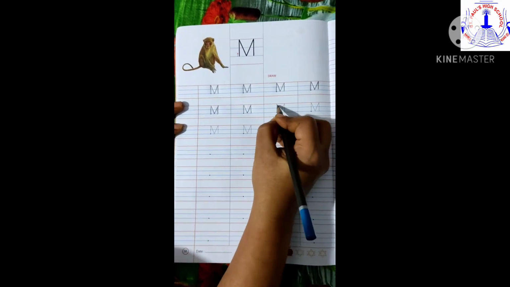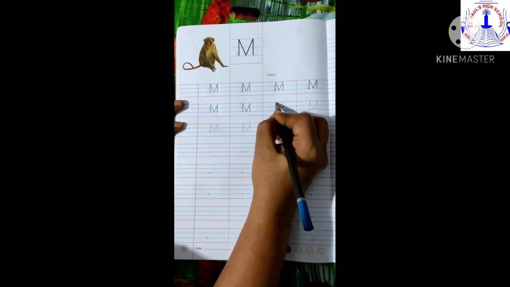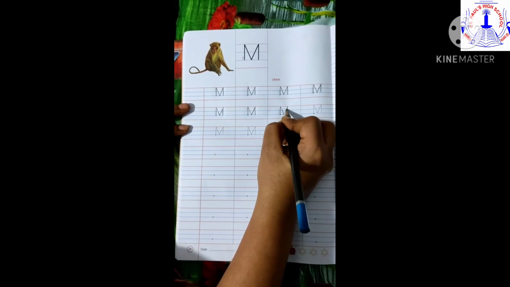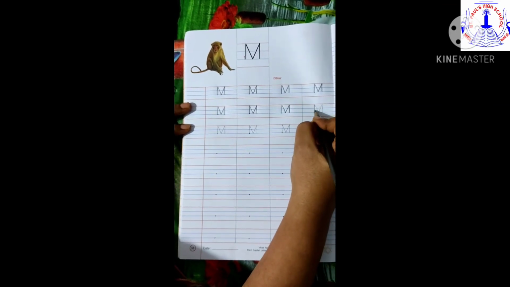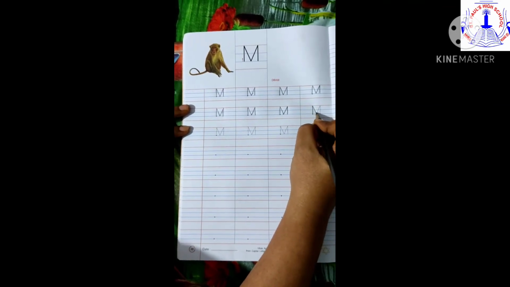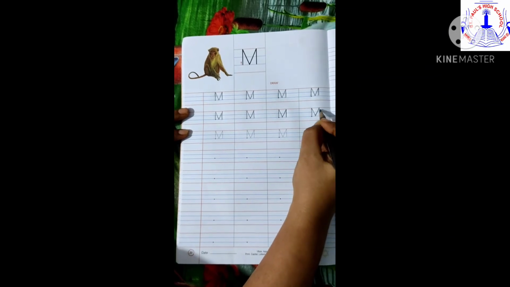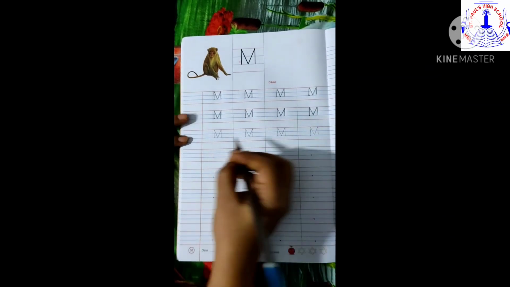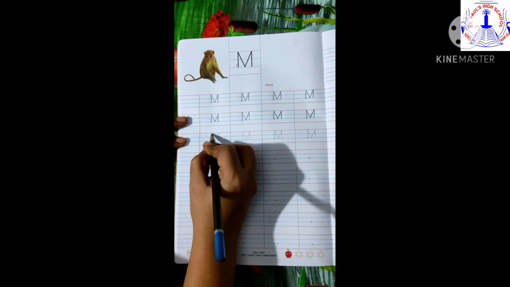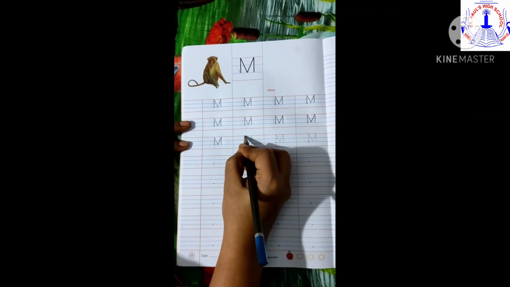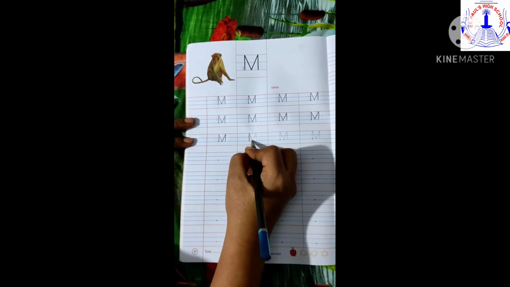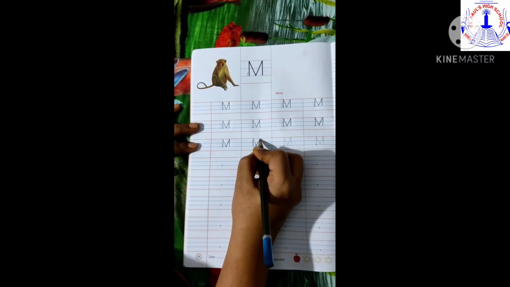This is uppercase M. Standing line, a slanting line, and then another standing line. This is your uppercase M. Can you repeat children? This is letter M.